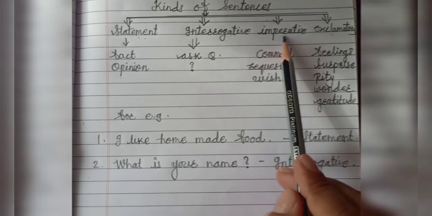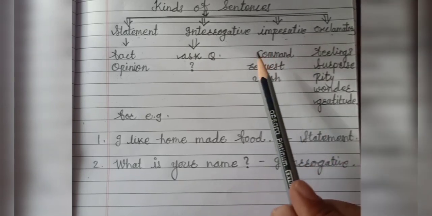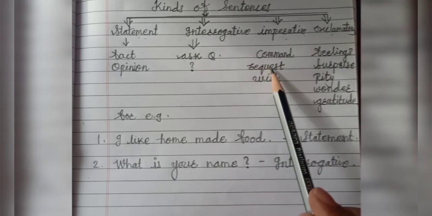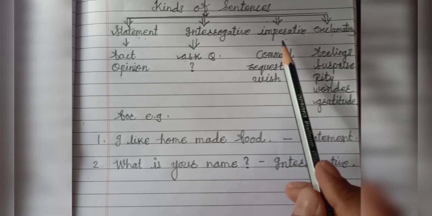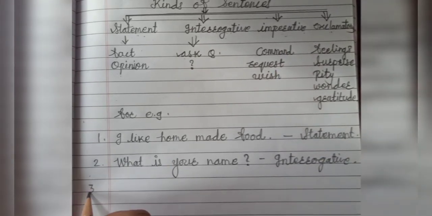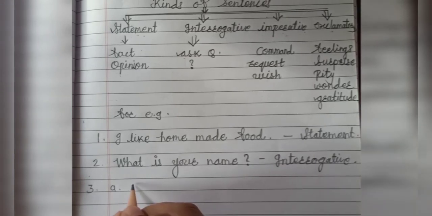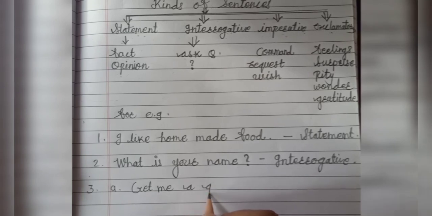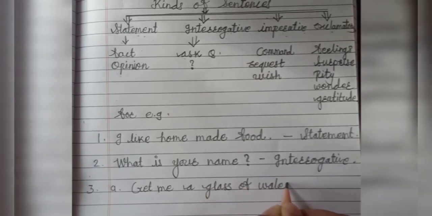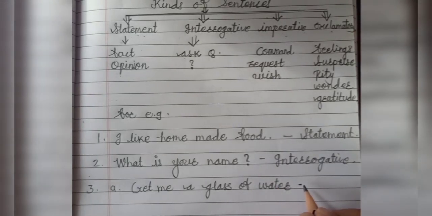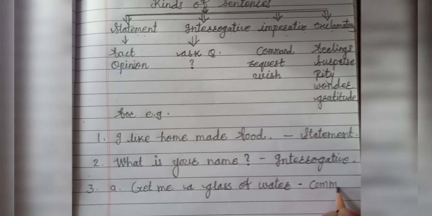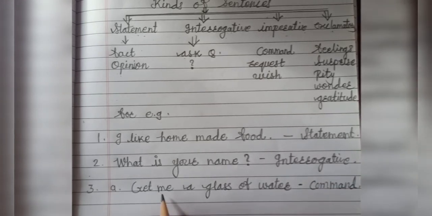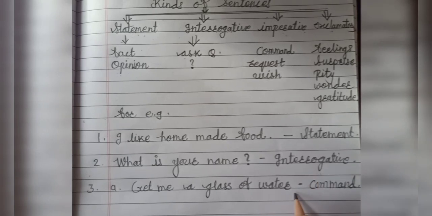Third type, imperative sentence. An imperative sentence means those sentences that express a command or request or wish. It's called an imperative sentence. For example, get me a glass of water. This sentence expresses a command or order. So it's an imperative sentence.